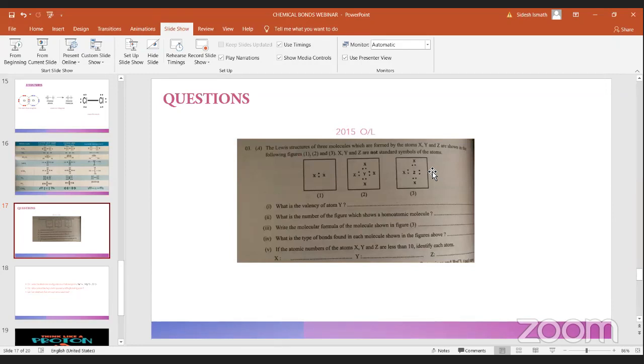Now, this is a very important question. When they're asking questions like this, they have given these atoms named X, Y, Z. So when they ask for the molecular formula of the molecule shown in figure 3, you have to use only Z and X to answer. That is ammonia, NH3, but they are not asking for the real formula. They are asking what is the molecular formula. So you have to write the answer ZX3, not NH3. You won't get marks for NH3.